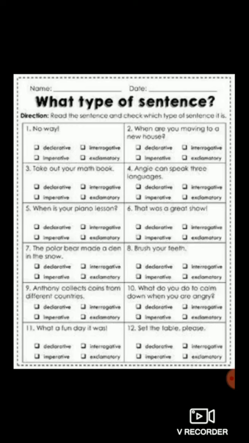Tenth one, "What do you do to calm down when you are angry?" So my dear students, again a question is asked here, and therefore it is said to be an interrogative sentence. Eleventh one, "What a fun day it was!" Again it has ended with an exclamation mark, so therefore it is said to be an exclamatory sentence.